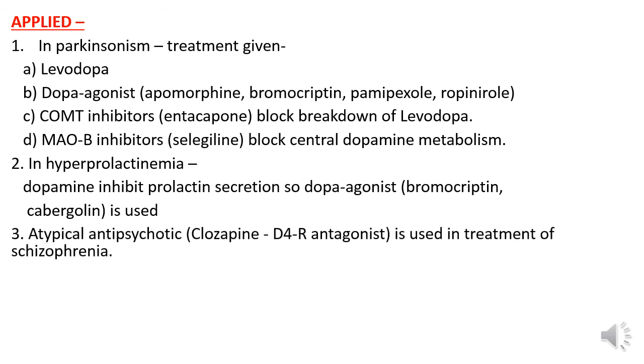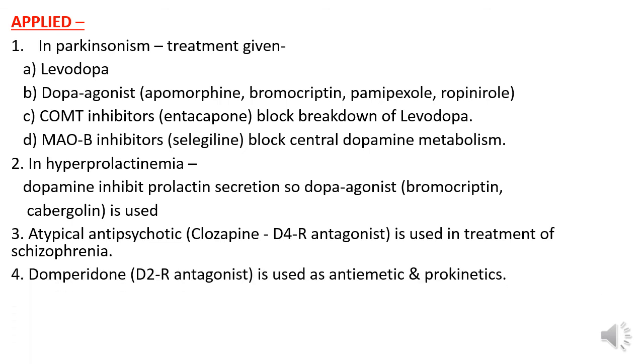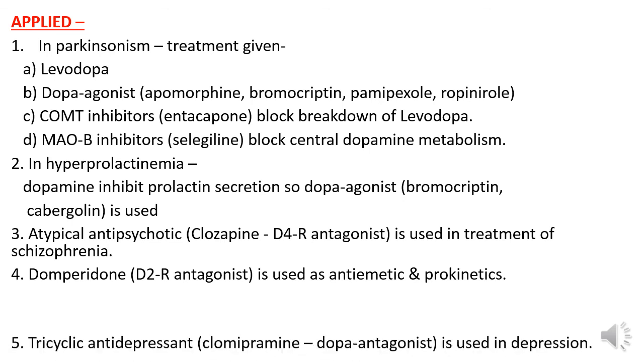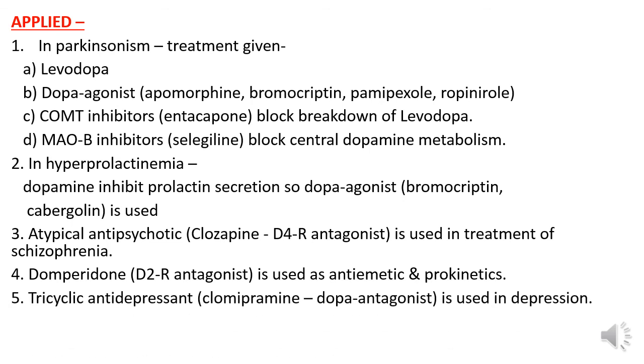Atypical antipsychotics, that is clozapine, it is the D4 receptor antagonist used in treatment of the schizophrenia. Domperidone, it is the D2 receptor antagonist used as antiemetic and prokinetic. Tricyclic antidepressant, that is clomipramine, it is a dopamine antagonist, used in depression.